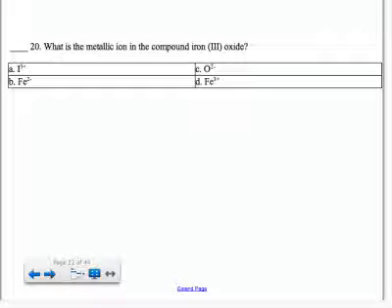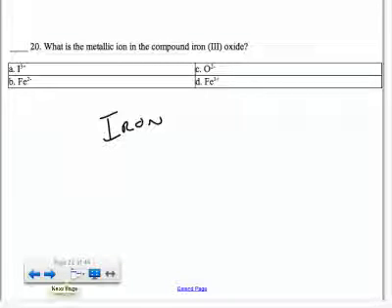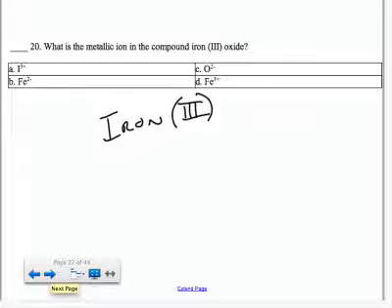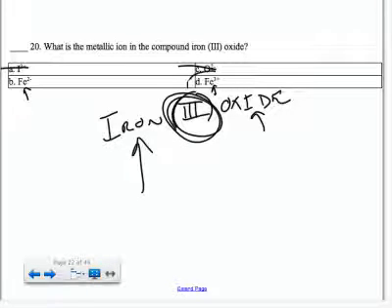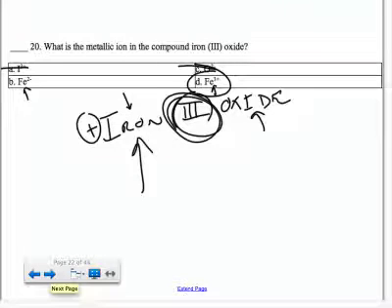Iron 3 oxide. Okay, which is the metallic ion? First of all, iron is the metal, and then the question is is it -2 or +3? Well, the Roman numeral in the middle tells us that it's a charge of 3, so that rules out choice B. But also remember that the first element named is always the positive, and then the second part of the name is always the negative half.